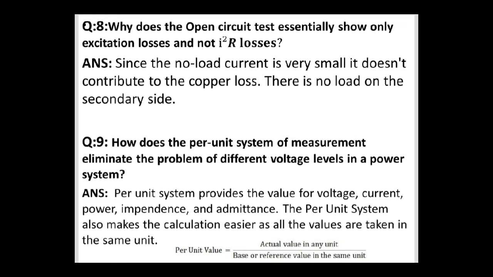Question number 9 is how does per unit system of measurement eliminate the problems of different voltage levels in a power system? The answer is per unit system provides the value of voltage, current, power, impedance and admittance. The per unit system also makes the calculation easier as all the values are taken in the same unit.